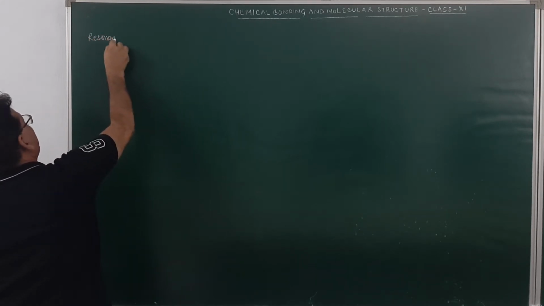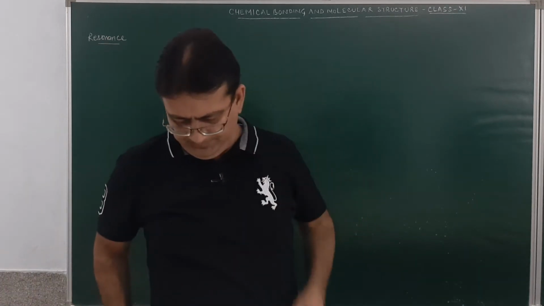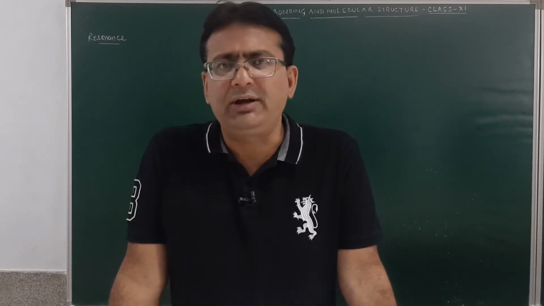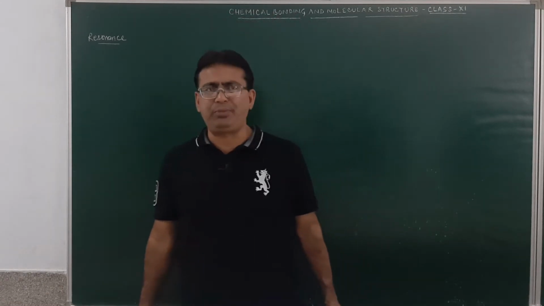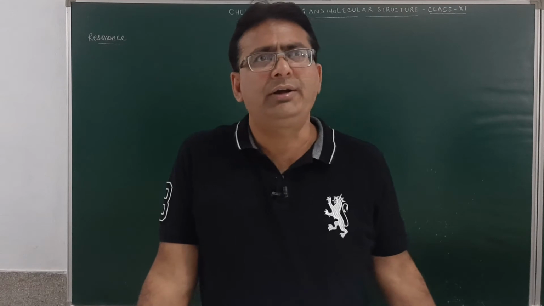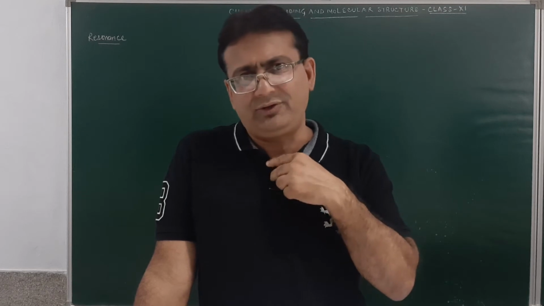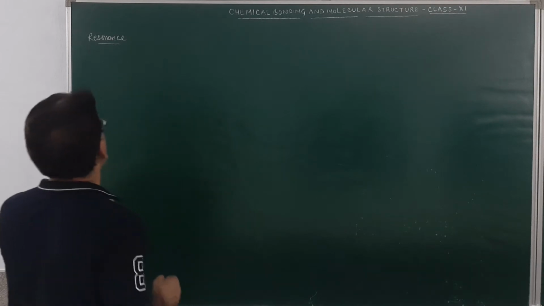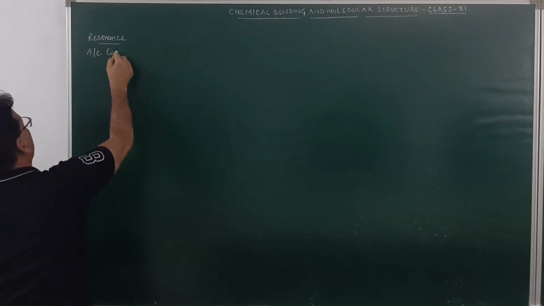Now, always remember, students, resonance is basically that concept according to which if two or more than two structures can be written for the molecule, but none of them explains the entire properties of the molecule, then the actual structure is a resonance hybrid of these contributing structures. So, according to this concept of resonance, if two or more than two structures can be written for the molecule,